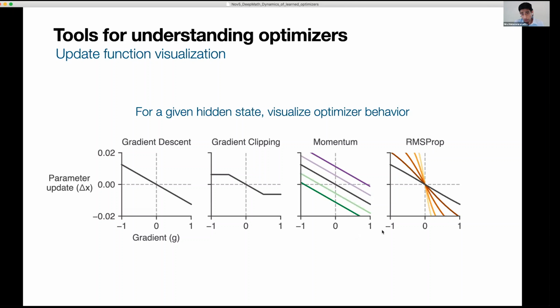Our optimizers are parameterized by neural networks, and they have very high-dimensional hidden states. But what we're going to see when we get to the results is that there are low-dimensional subspaces within these high-dimensional hidden states where you see very structured, understandable changes. We'll see that by visualizing these update functions along those subspaces.